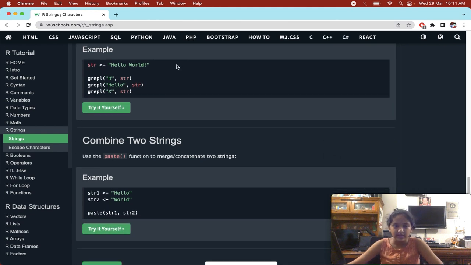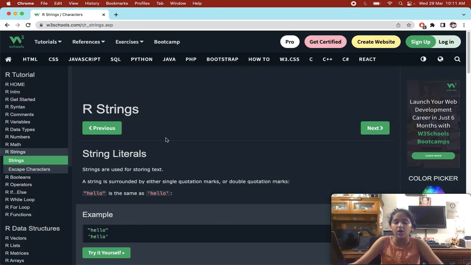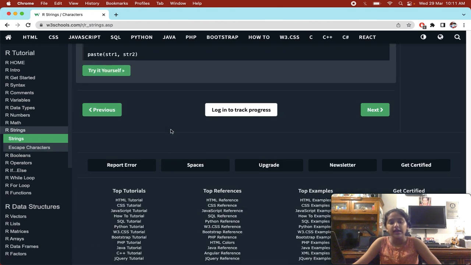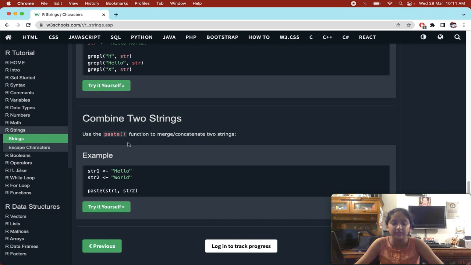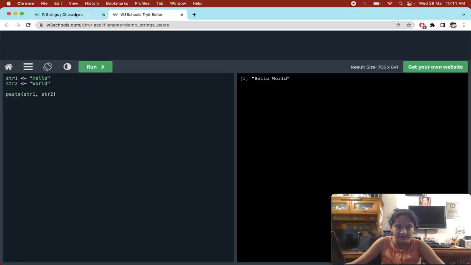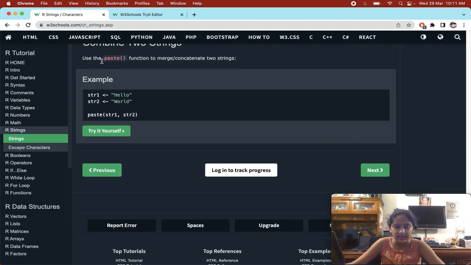Combine two strings. To combine two strings, we use the paste function. I was telling you earlier, in our math, can we combine two strings with the plus operator? No, we have a separate function for this, which is the paste function. All right. Now, escape characters.